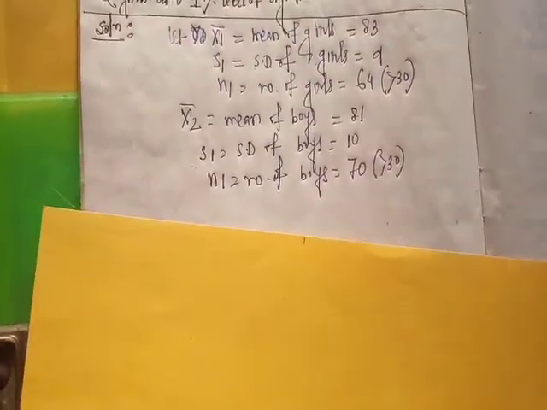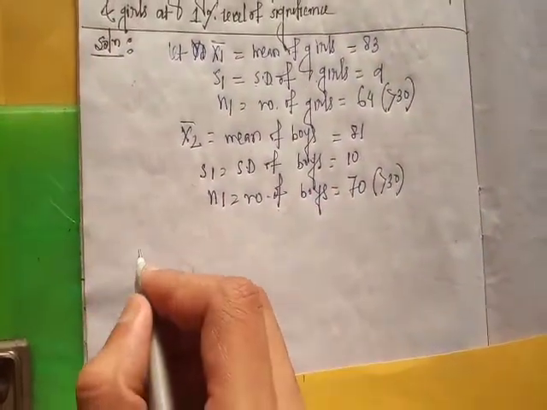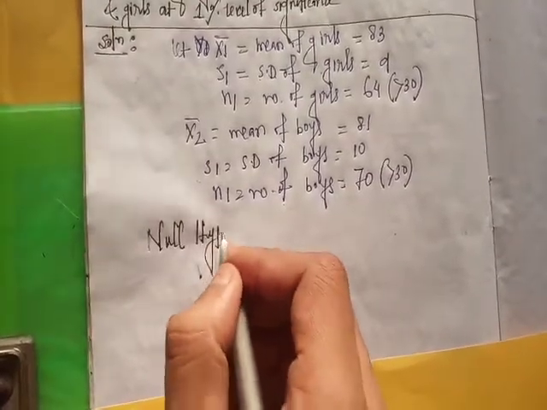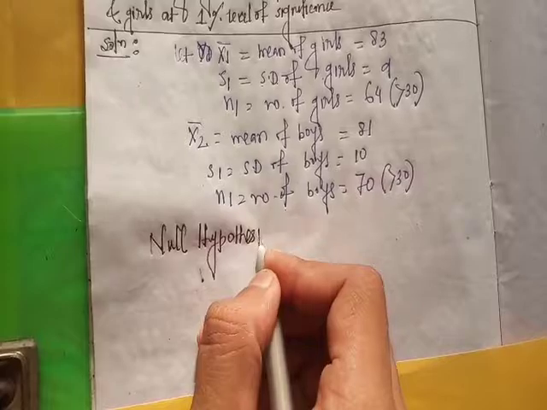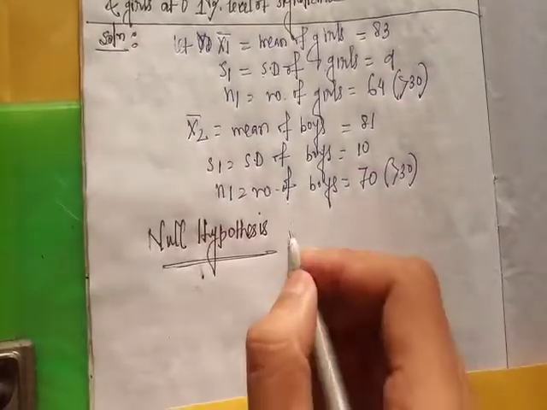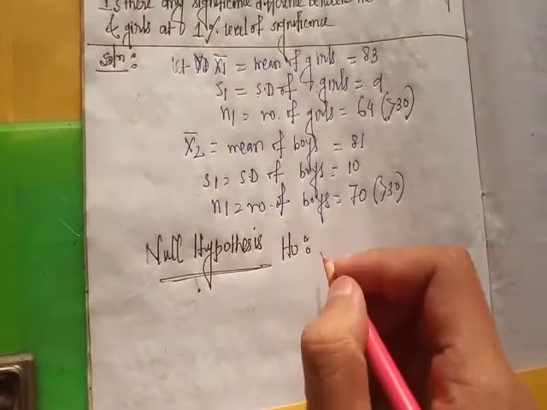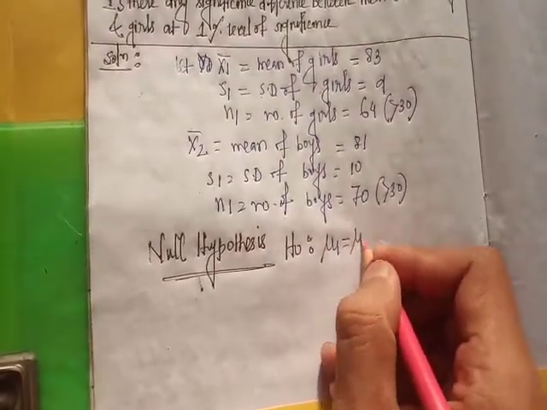So, null hypothesis. The null hypothesis will be mu1 equal to mu2.